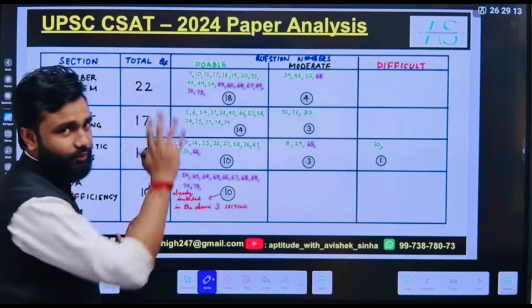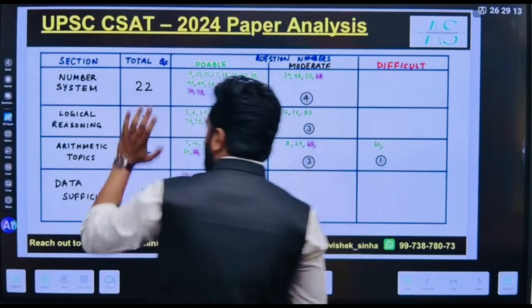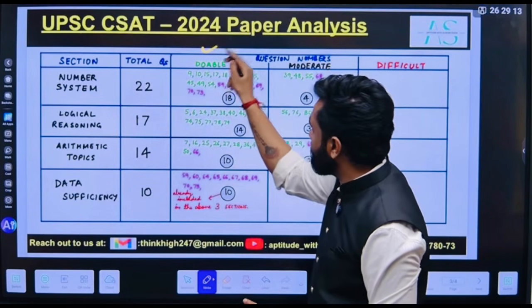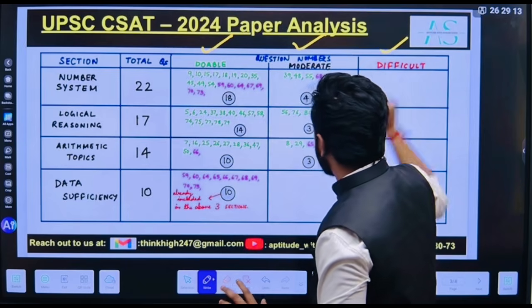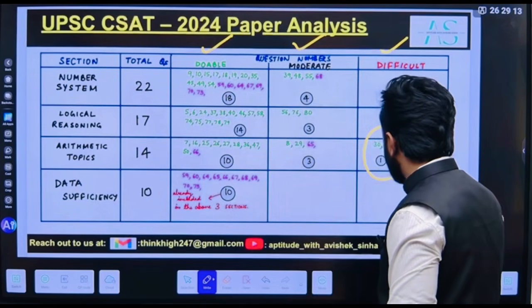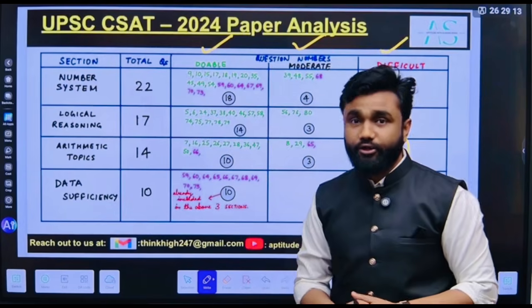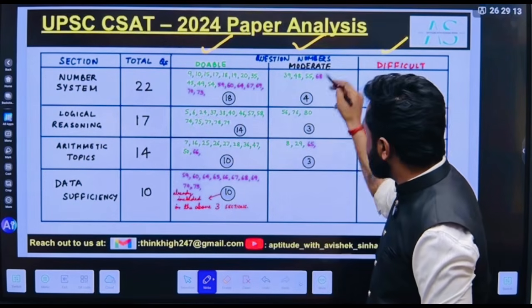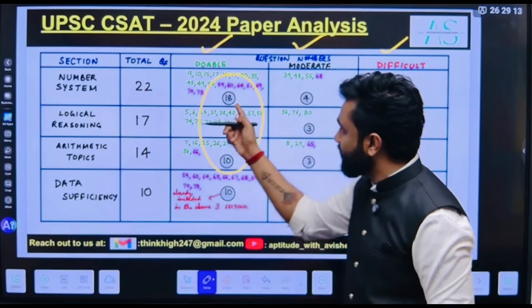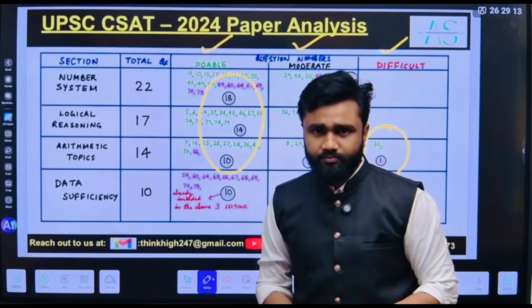This is for the year 2024. What I have done, I have differentiated the questions into doable, moderate and difficult. So if I classify this, there was only one question that was difficult in the exam scenario. Other than that, most of them were doable, and a lot of them were actually doable questions.